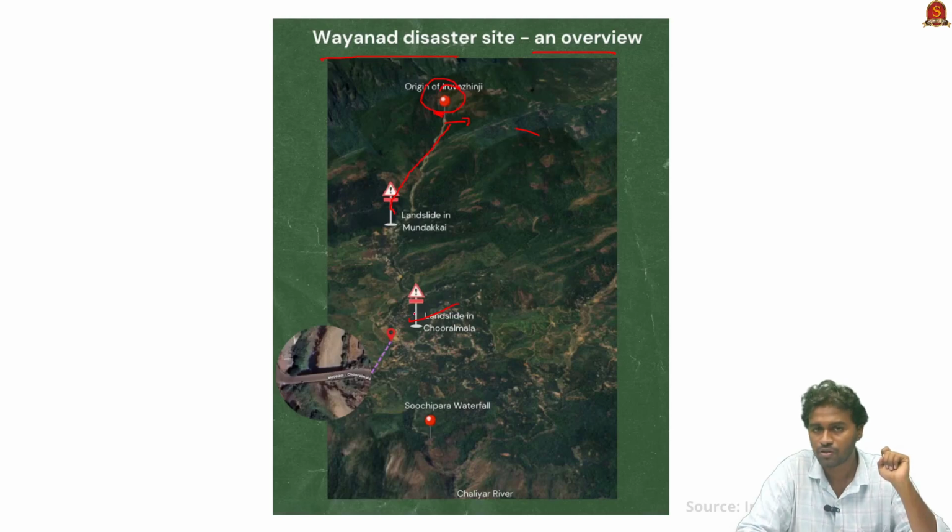in Churalmala. So with this, you can see the river flowing between Mundakai and Churalmala, that is Idavanyi Puzha, which divides Churalmala from the rest of the world. There was a bridge here, but it got destroyed in the flash flood, and that's why Churalmala got isolated from the rest of the place, and the relief measures in Churalmala were very difficult for the deployed forces. That's why the army finally constructed a temporary bridge to carry out the relief measures. So this is an overview of the disaster. This is the triggering point. The landslide in this region caused the flash flood and two other landslides in the Mundakai and Churalmala villages of Wayanad.